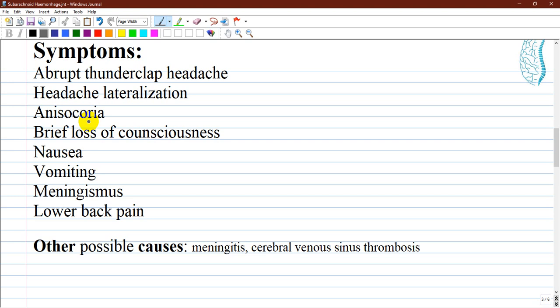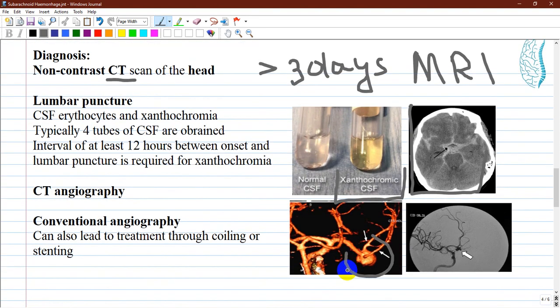Only 10% of people with abrupt thunderclap headache are suffering from subarachnoid hemorrhage. Other possible causes should be considered simultaneously as differential diagnosis, like meningitis and cerebral venous sinus thrombosis.